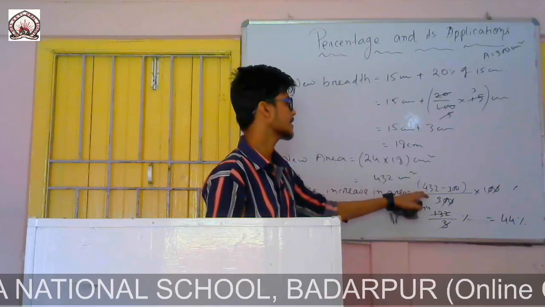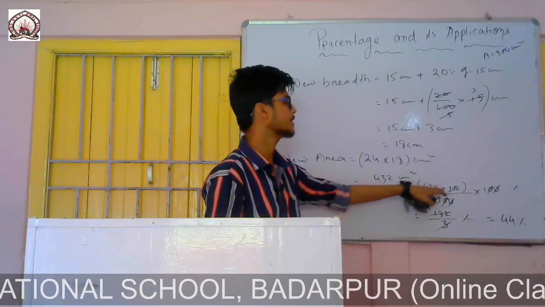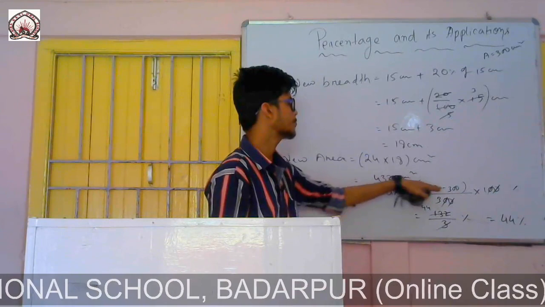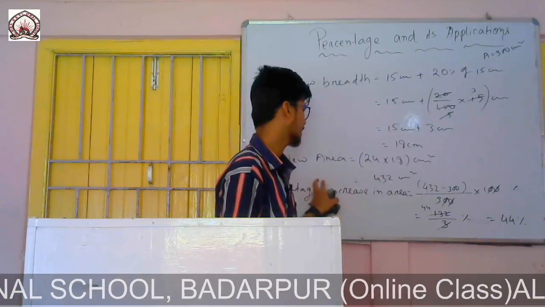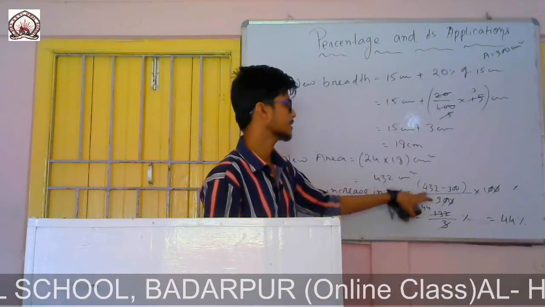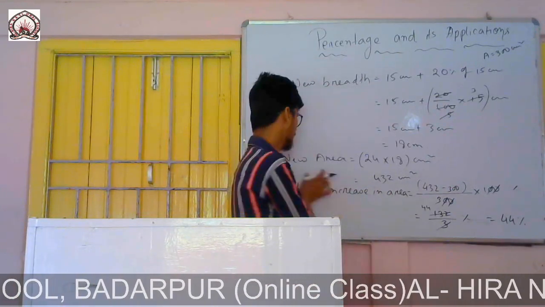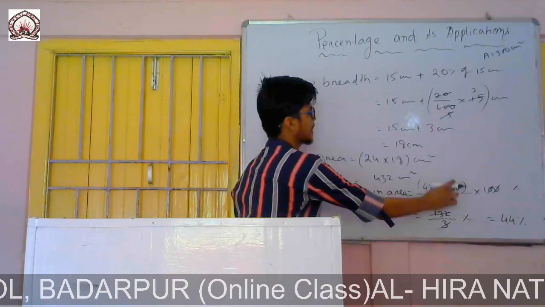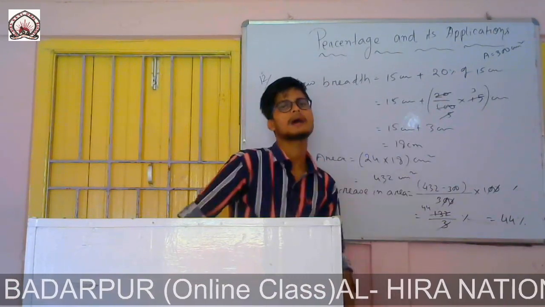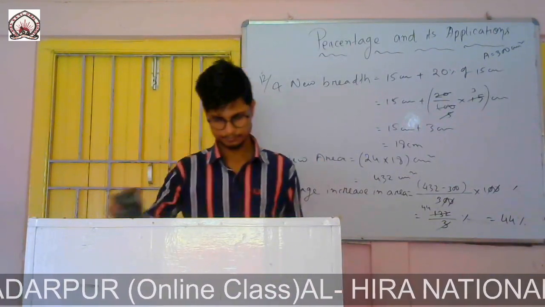Percentage increase in area means, first of all, you can find increase in area. How much in area increased? It is 432 minus 300. You can directly put the value here if we find it here, or directly you can write there 432 minus 300. You will get the percentage increase in area. Or first of all you can find, then you can put it here and divide it by total into 100. It's up to you.